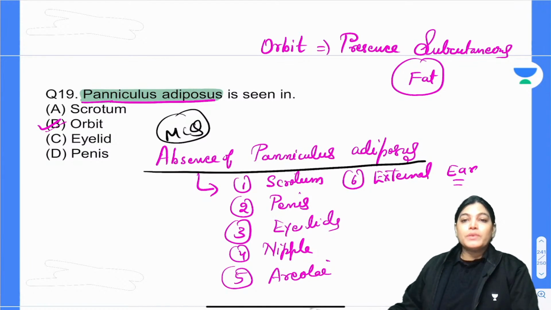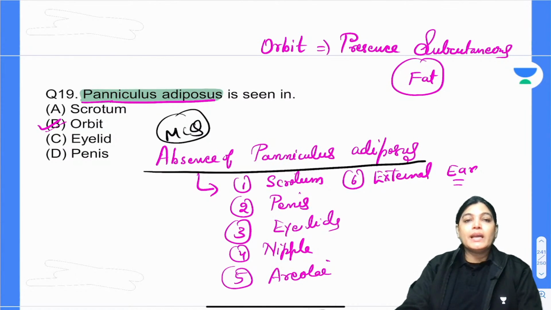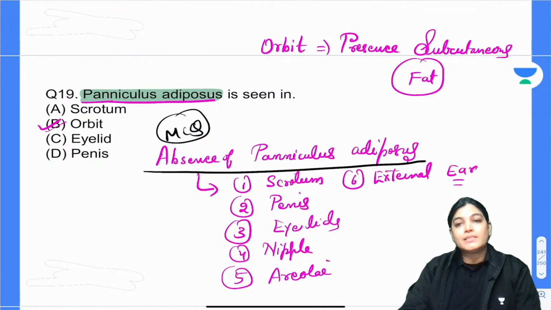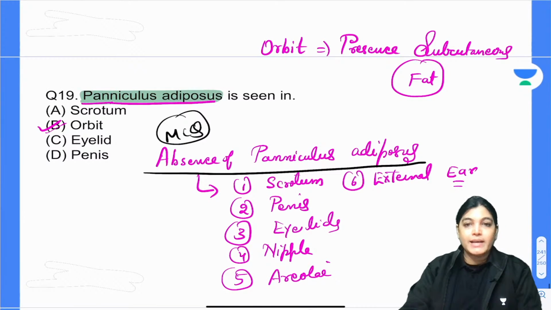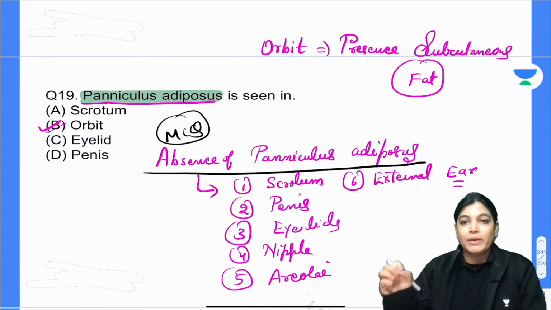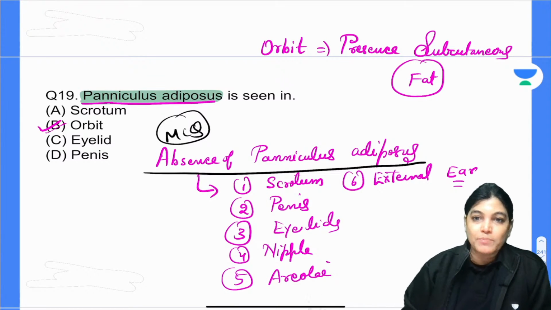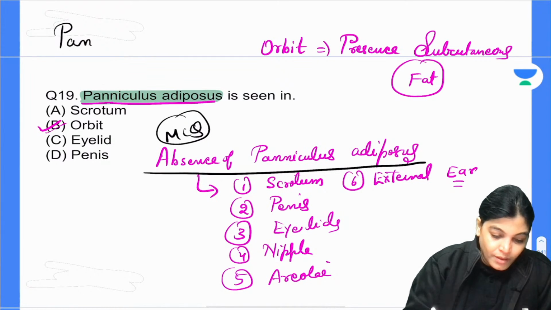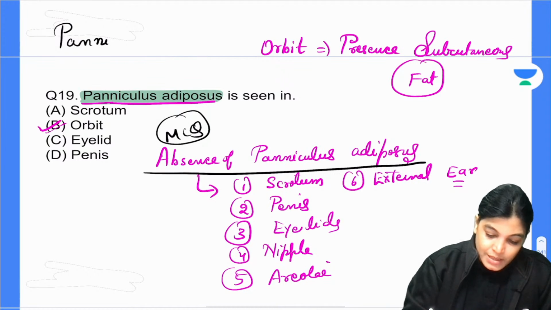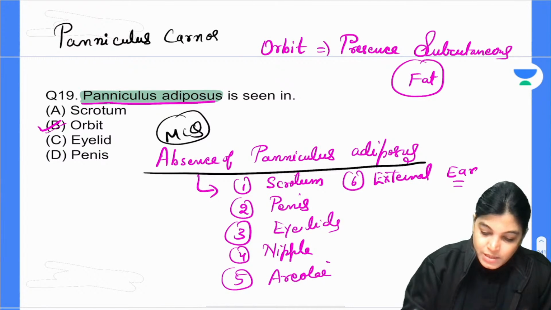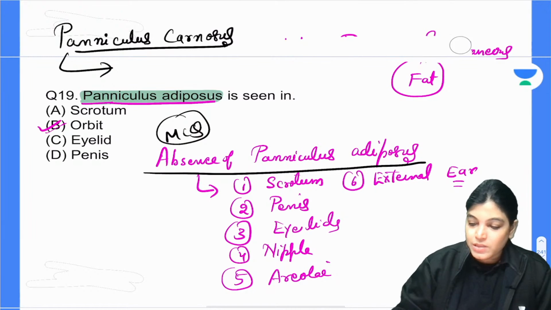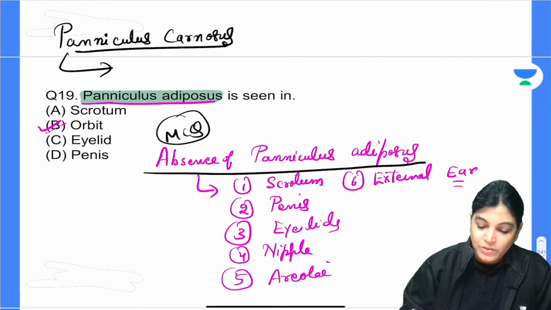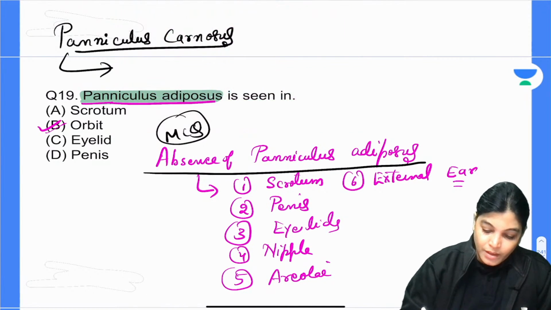Can anybody tell me what is the name of the muscle which is located in the subcutaneous fat? Which group of muscle is it called? A particular name has been given to the muscles which are located in subcutaneous fat. It is called, yes, absolutely right, Shri. It is called panniculus carnosus. Absolutely right, panniculus carnosus. Can anybody tell me an example of panniculus carnosus muscle?